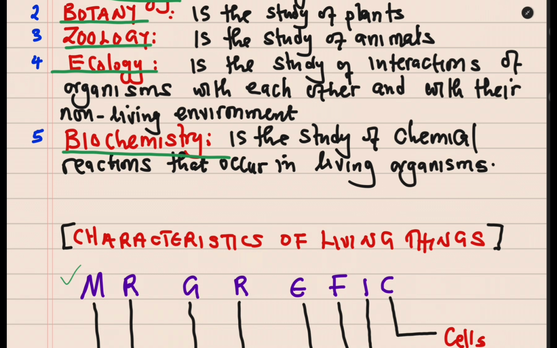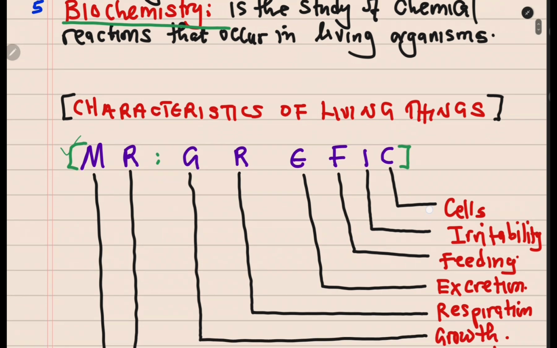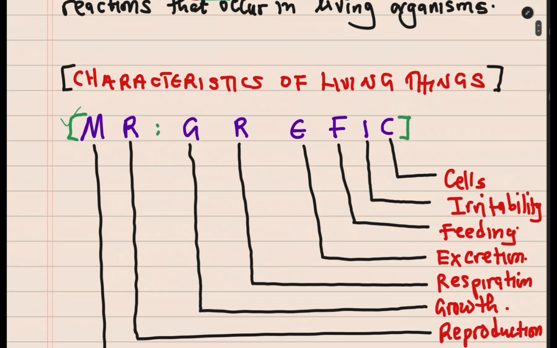Now, what are some of the characteristics? To look at the characteristics, we are going to use the mnemonic Mr. Graphic, where each letter represents a characteristic.